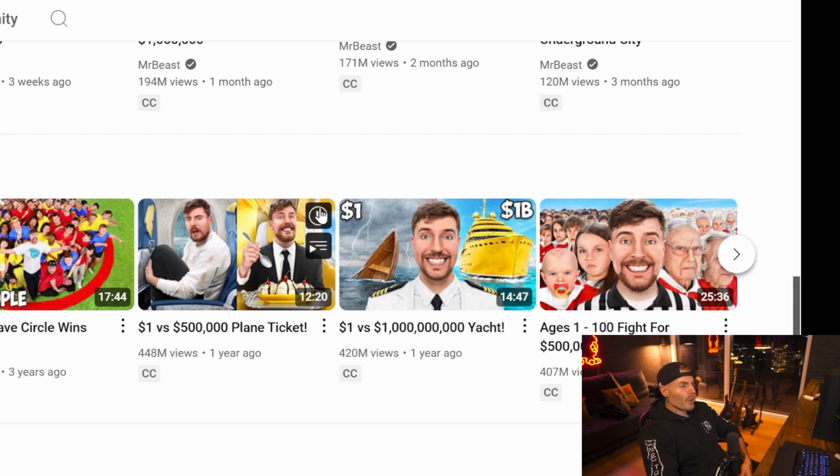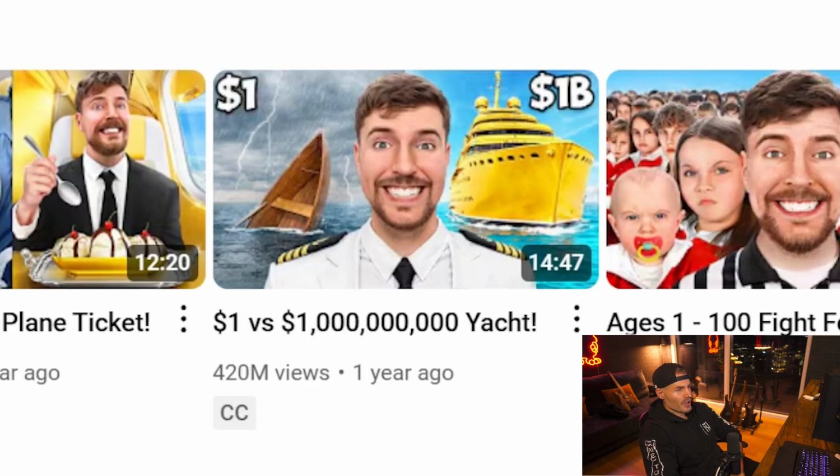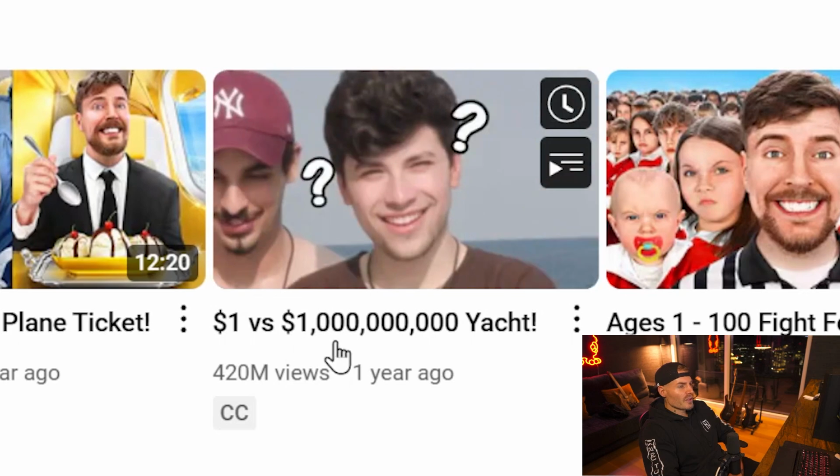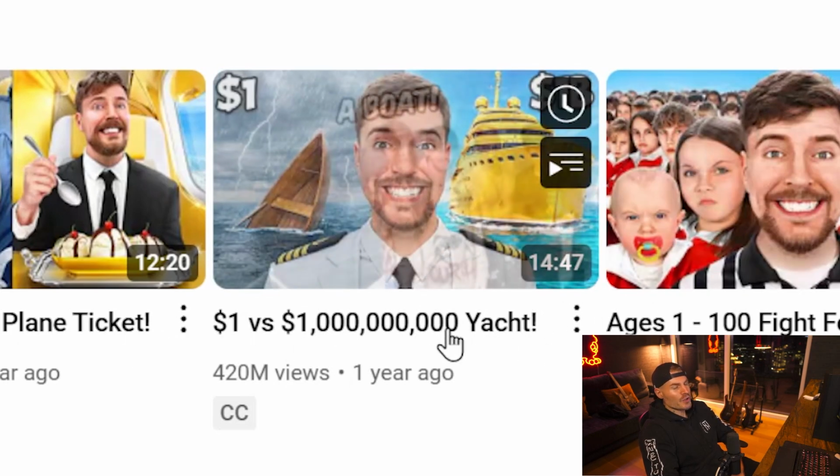Then you can see he tells a story, a provocative story with the image in the background. You can see this ship right here and then this golden ship. It looks crazy. It creates this curiosity, what's going on here, the same way the text in my images does. Then $1 versus $1 million yacht. It's a story that you must complete.